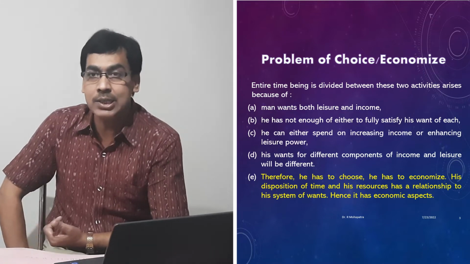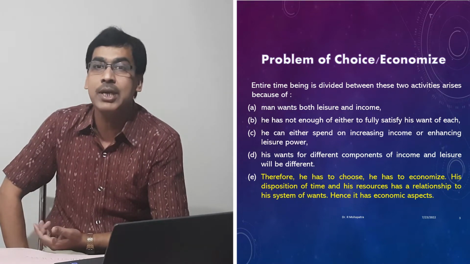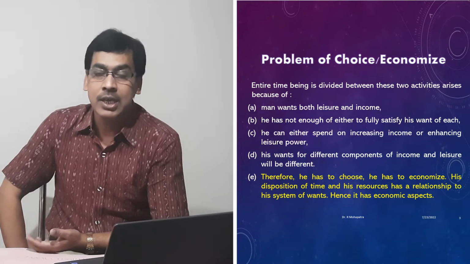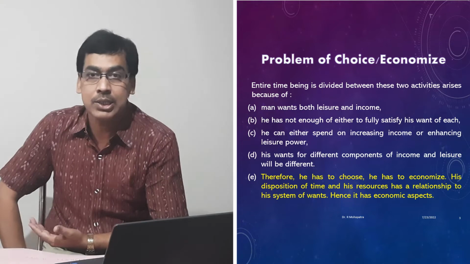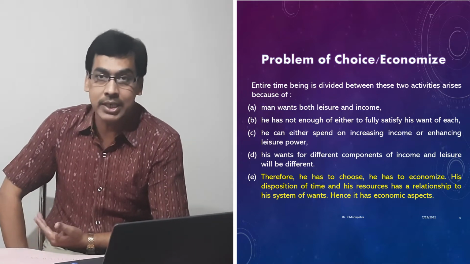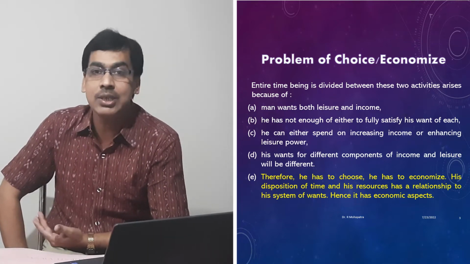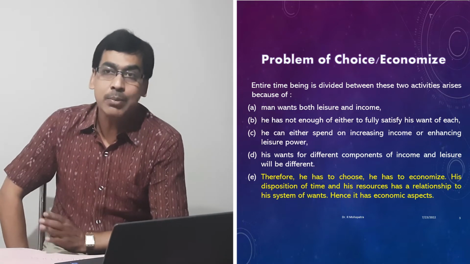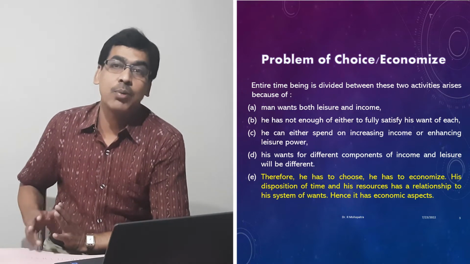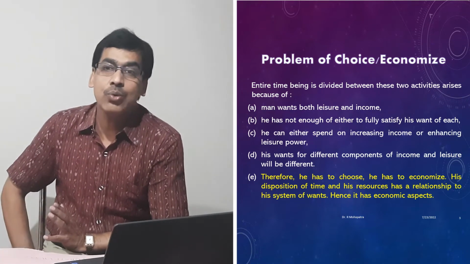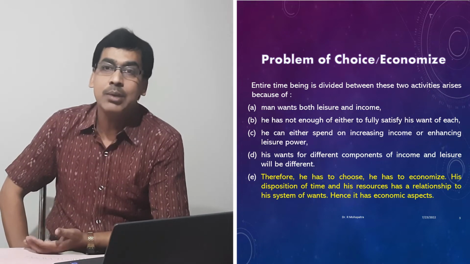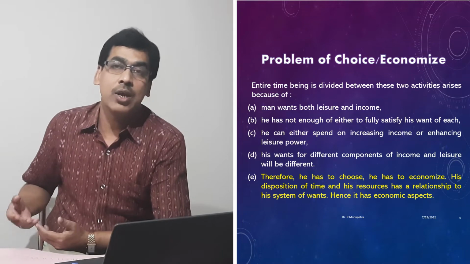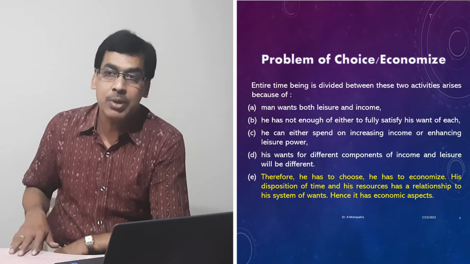Then his wants for different components of income and leisure will be different. Sometimes he wants more income and sometimes he wants more leisure. So his intensity of wants is also different. Therefore, ultimately the choice problem is there, that is, how he will economize or utilize his time between economic activities and non-economic activities.